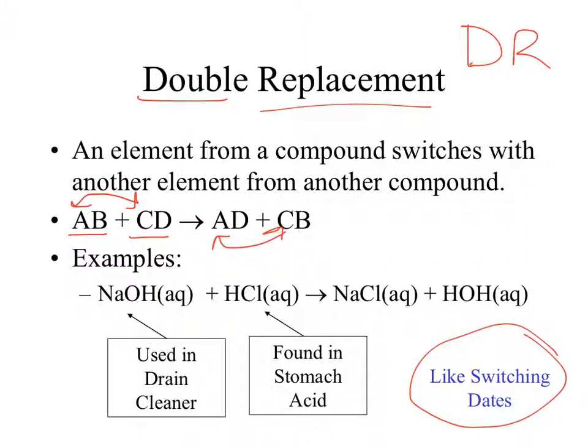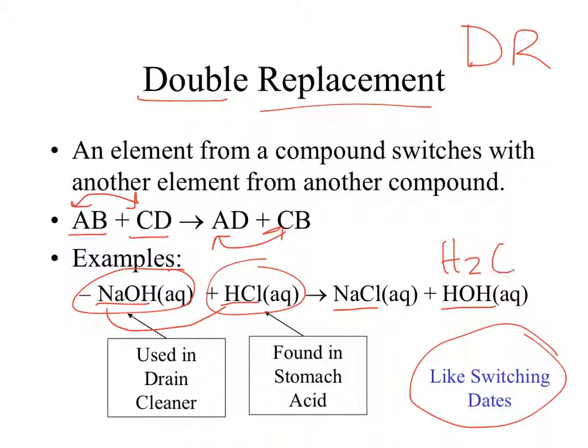An example of that would be neutralization, which means a base and an acid mixed together. Both are compounds, but if you noticed, hydrogen and sodium switch, so now sodium and chlorine are together, and hydrogen and OH, which is called hydroxide, are put together. Another way to write that, as you know, is H2O.